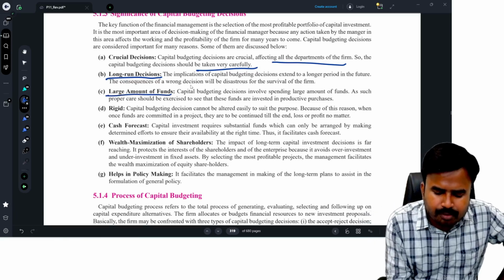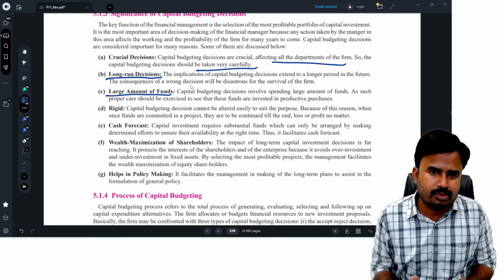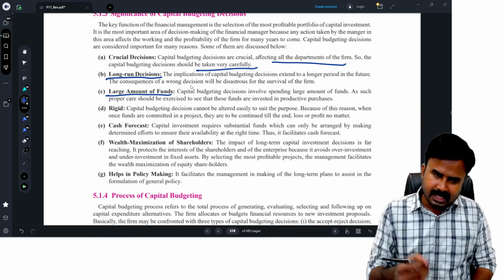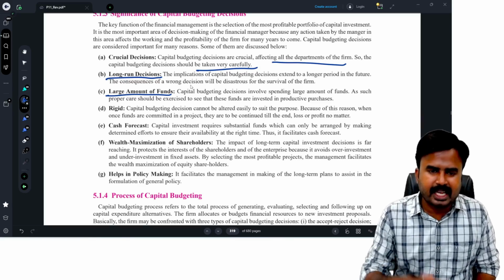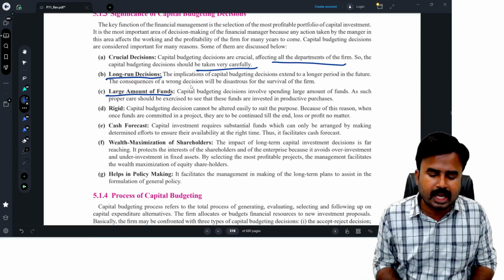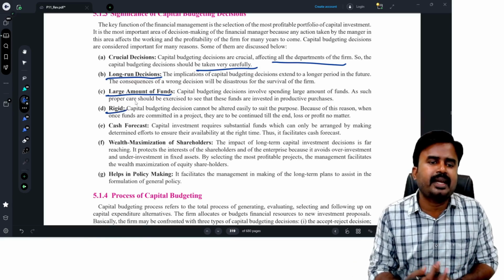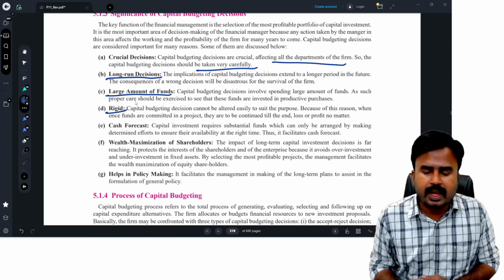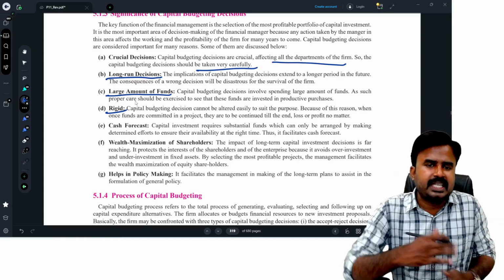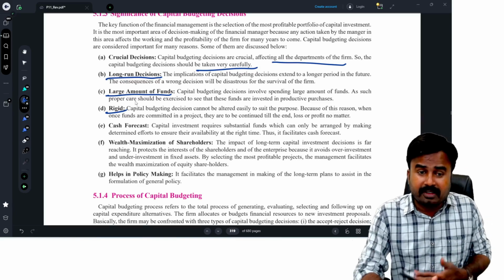Larger amounts of funds are involved here, not smaller amounts. Very large amounts are involved here. Lakhs of crores are going to be involved in these capital budgeting decisions, because every business in the world is purely decided by these capital budgeting decisions. Business means thousands and lakhs of crores are involved. Rigid decisions: once these decisions are taken, they cannot be altered. If I have invested 1,000 crores today, immediately after 1 month, I cannot change the entire project. So alteration is not possible. That means I cannot reverse the decision.